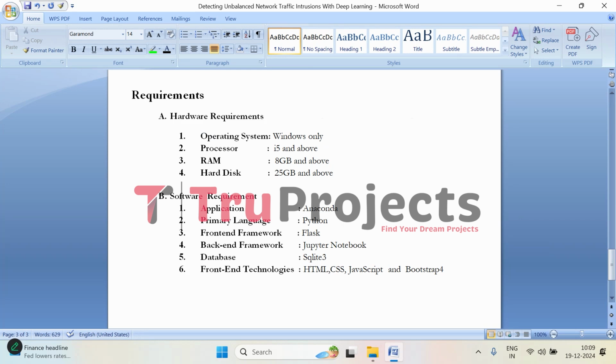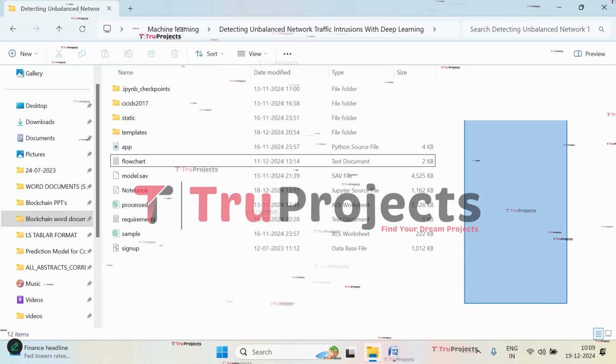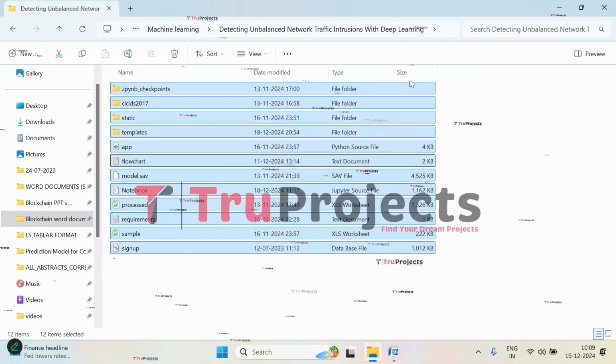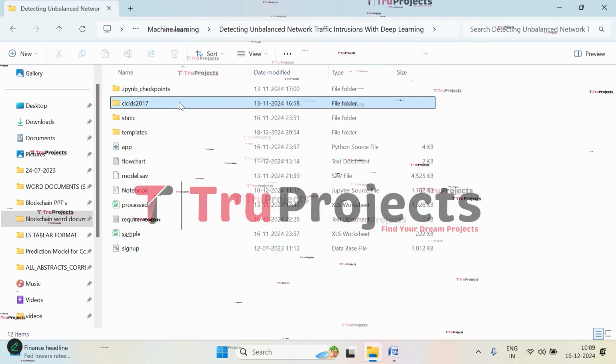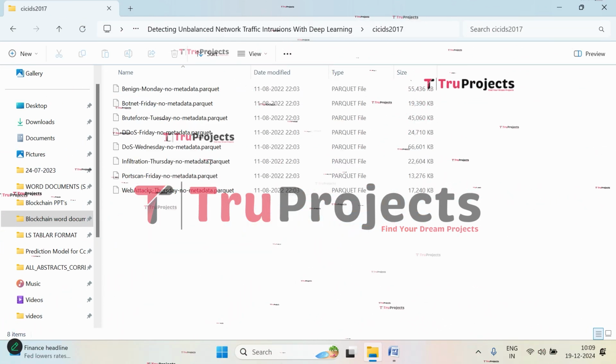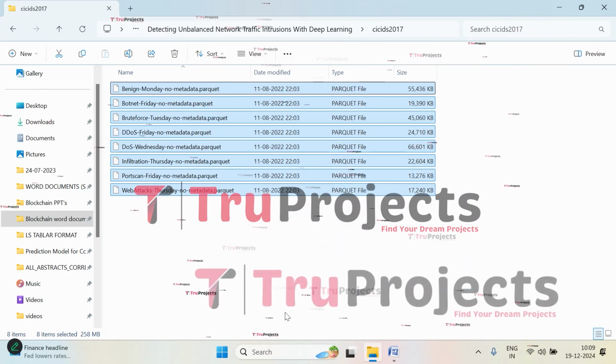Now let's execute. To execute, we need to open the code folder which contains the source code files. So these are the source code files in the code folder of the project. Here in the first folder, we have the dataset that is used in the project. So these are the different files in that dataset.